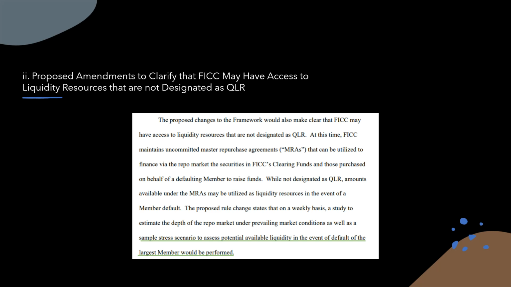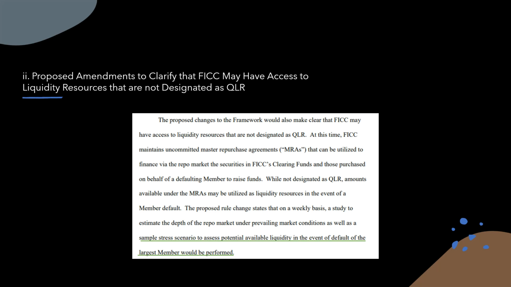At this time, FICC maintains uncommitted master repurchase agreements, or MRAs, that can be utilized to finance via the repo market the securities in FICC's clearing funds and those purchased on behalf of a defaulting member to raise funds. While not designated as QLR, amounts available under the MRAs, or master purchase agreements, may be utilized as liquidity resources in the event of a member default.